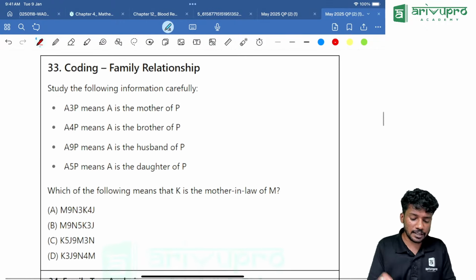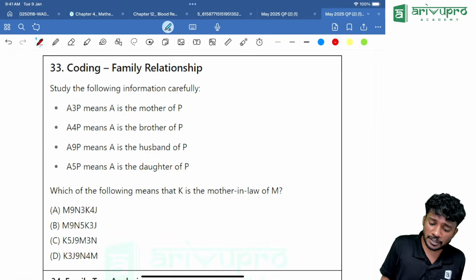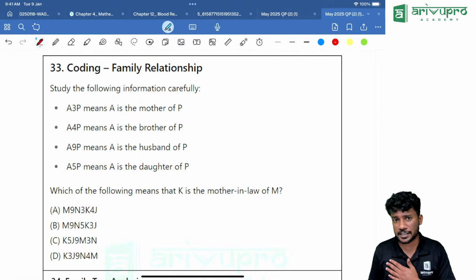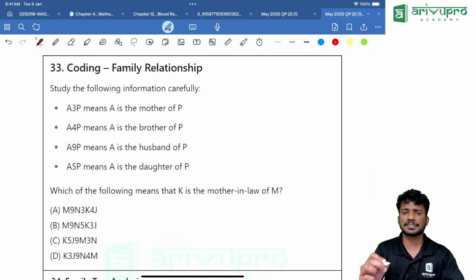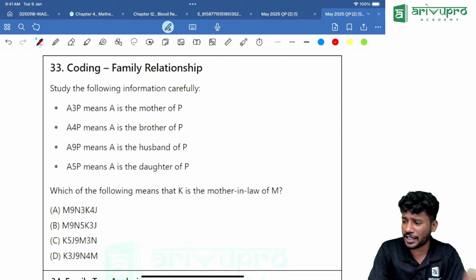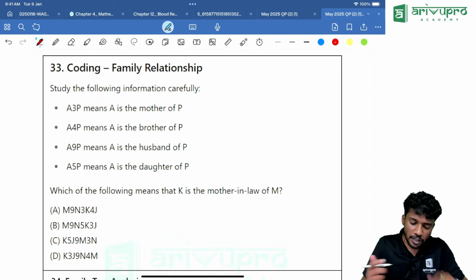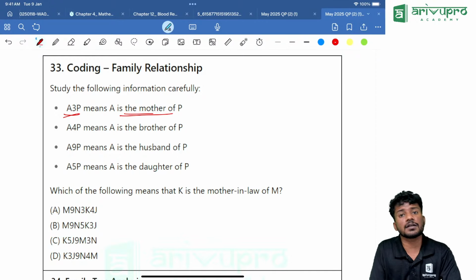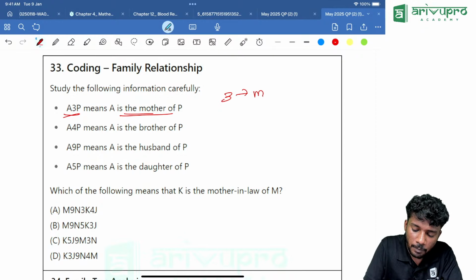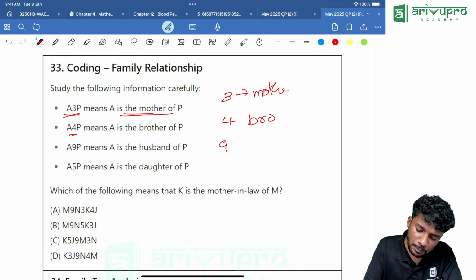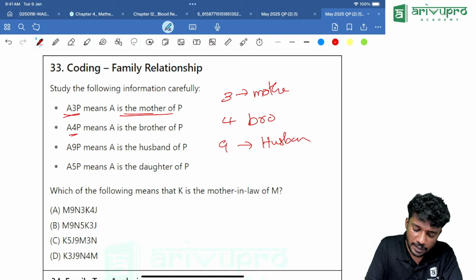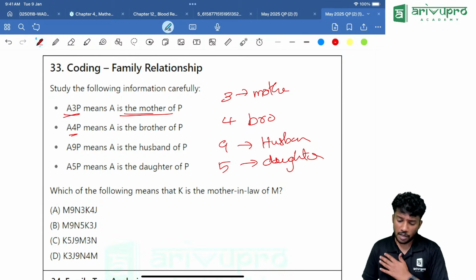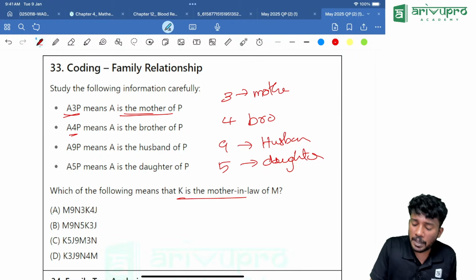Now another question. I think we usually won't expect a question based on this coding from blood relation, but this time it came. Usually you will get it as hashtag sign, dollar sign, then @ sign and all, but this time they asked with numbers. So what is given? 3P means A is the mother of P. That means 3 means what? The mother. Then 4 means what? Brother. Then 9 means what? Husband. Then finally 5 means what? Daughter. Okay, daughter. Now the question is, which of the following means K is the mother-in-law of M?